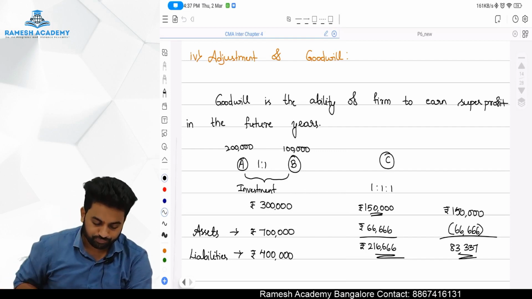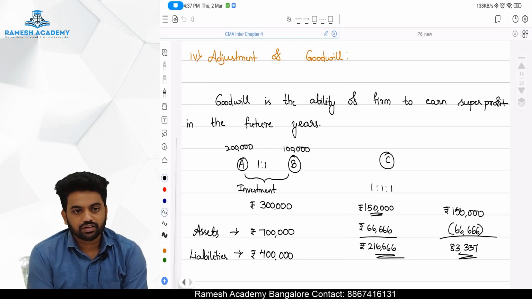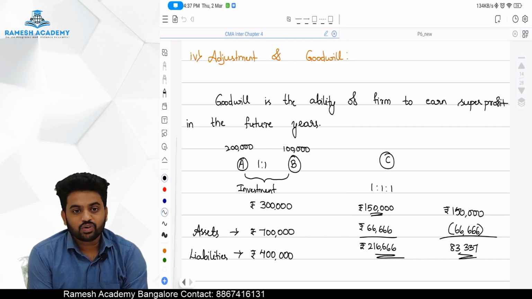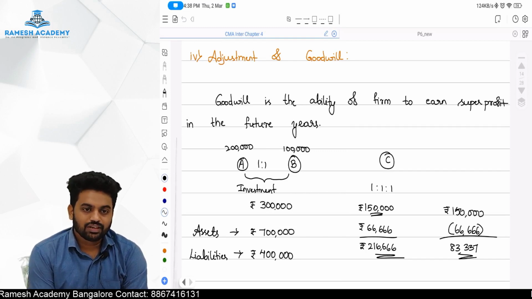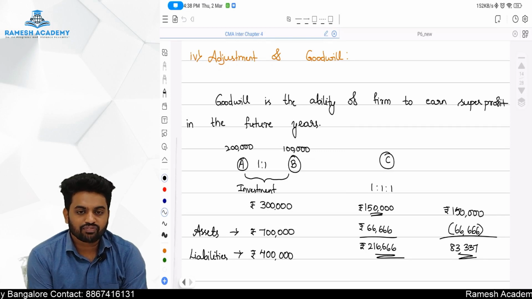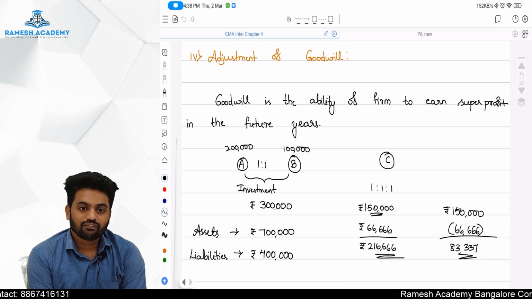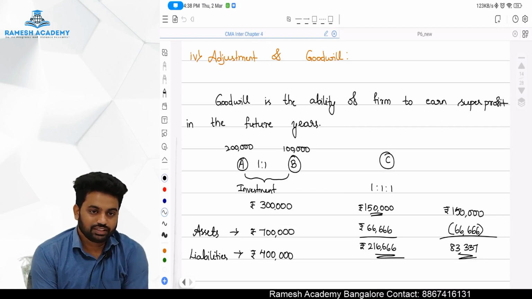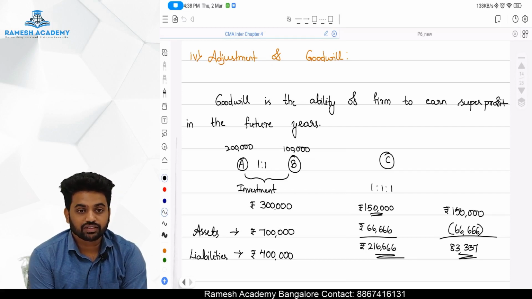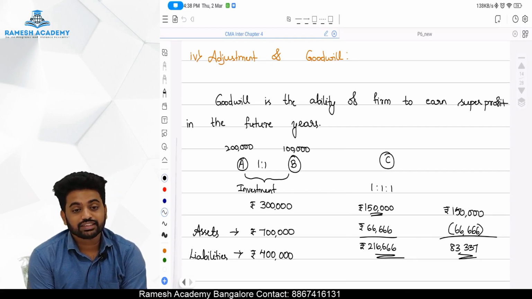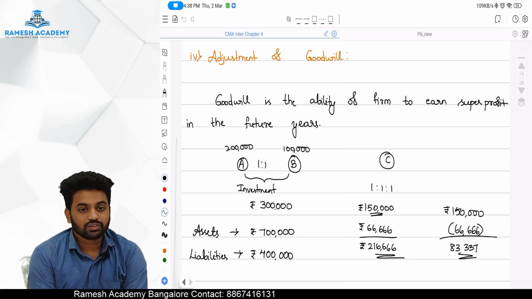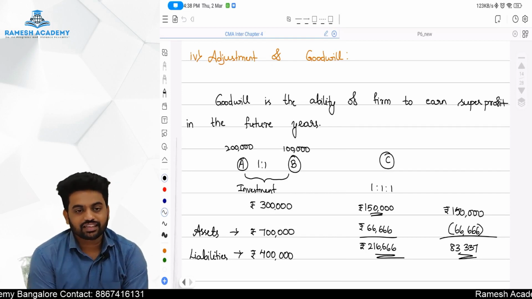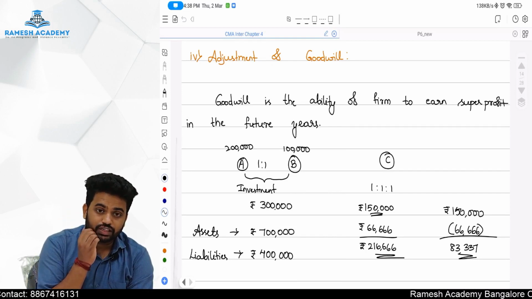Okay, sorry. So super profit is coming because of goodwill. Super profit you are going to earn because of the goodwill. Now when the new partner comes, in future he is going to share the profit. For him the old partner should sacrifice their future profit. Yes, but they had a super profit which was in their name in the future years. Yes, but now they are sacrificing. Don't you think for that they will take a premium? Yes, they will take the premium in the form of goodwill. So goodwill account will come, sir?